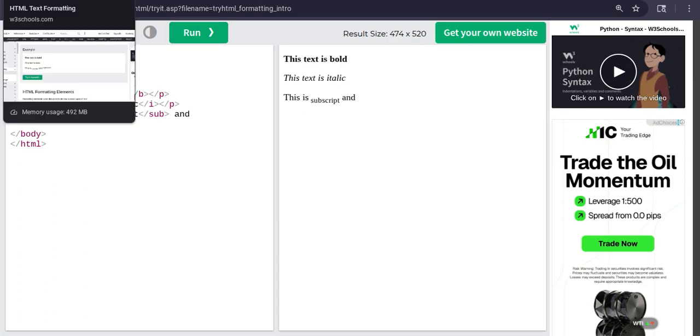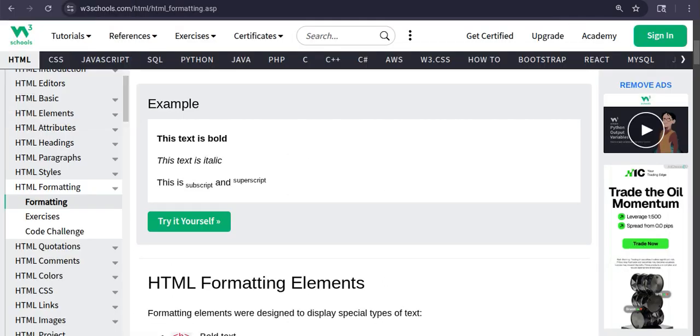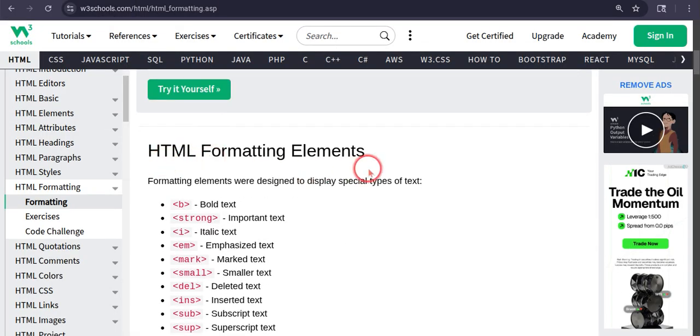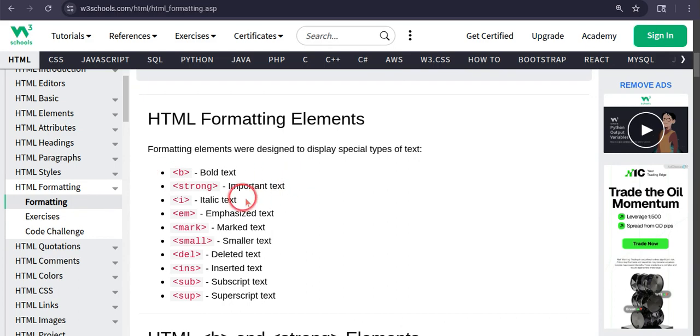Now let's go back to HTML text formatting, back on to HTML in English. So you have learned this, guys. HTML formatting elements. Formatting elements were designed to display special types of text like B bold, strong, important text, I italic, EM emphasized text. I do not know what this is. Please, someone comment on this video what this is.